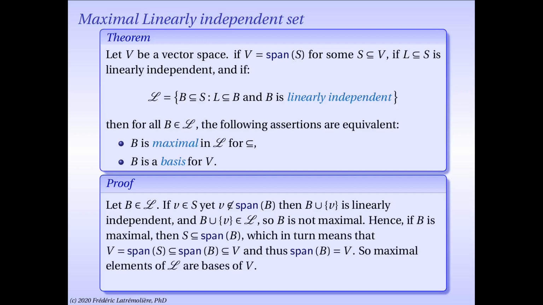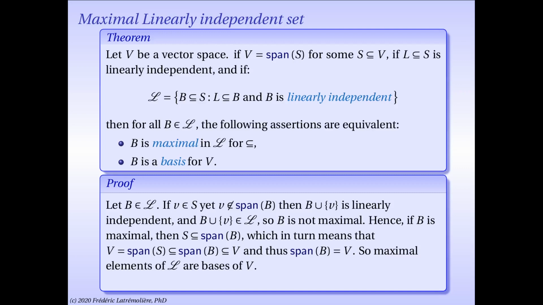Therefore, if B is maximal, then we've just shown that the span of B must contain the entire set S. But we know a lot of things about span, so we know that the entire vector space is equal to the linear span of S. That's the assumption on S. But since S is a subset of the linear span of B, then we can conclude that the linear span of S is a subset of the linear span of B.